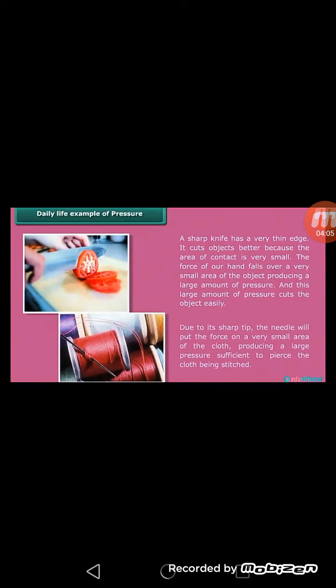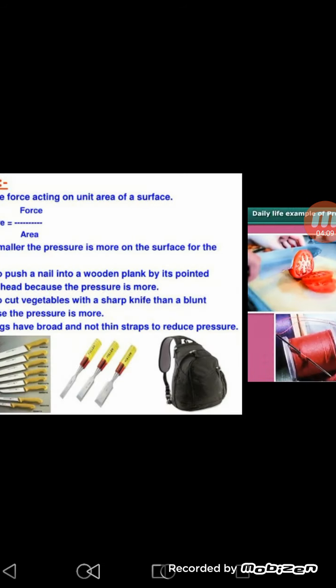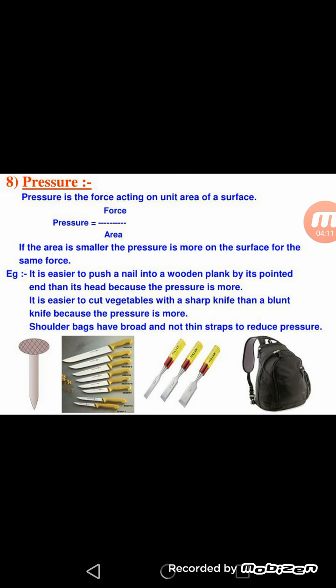So we can say pressure is directly proportional to force and inversely proportional to area. In summarized form we can say pressure is the force acting on a unit area of a surface. It means force per unit area is called pressure. That's why it is written pressure is equal to force upon area. If the area is smaller, the pressure is more on the surface for the same force.